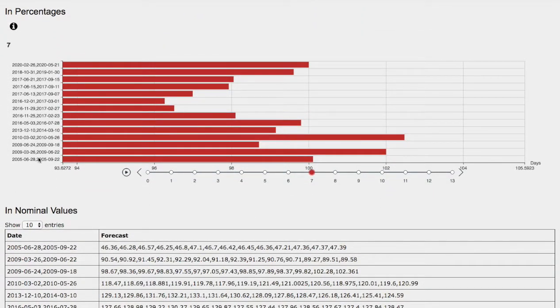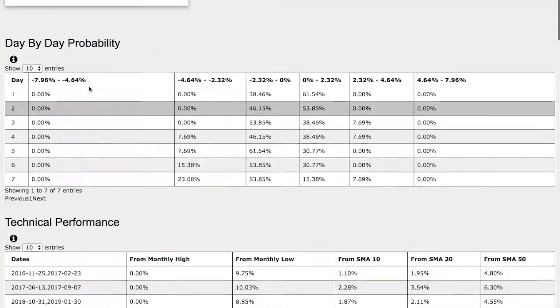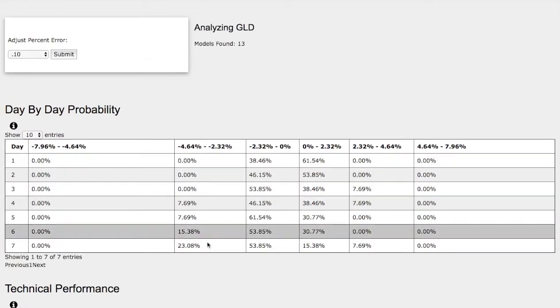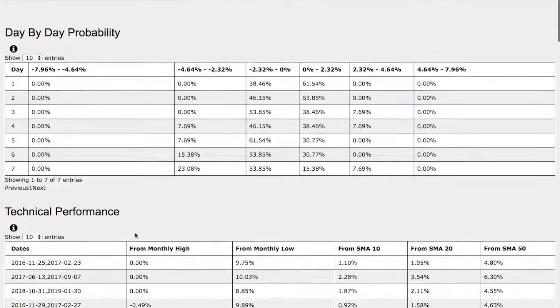So the model that we just examined was December 1st, 2016 to March 1st. Back then, gold futures was down roughly 3.8%. So if we examine the day-by-day probability model, that coincides with this standard deviation. We had a 23% chance between negative 2.3% to negative 4.6% in the coming days.